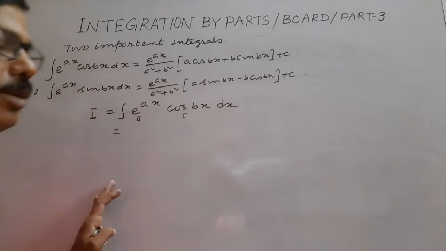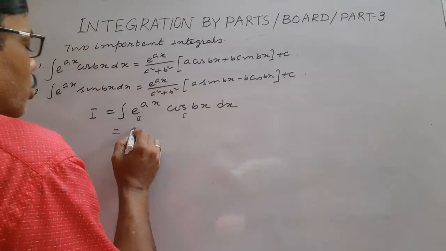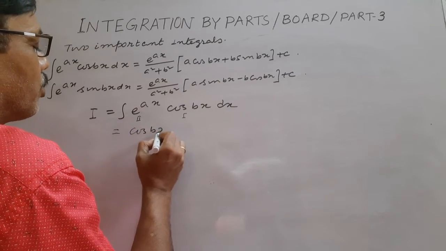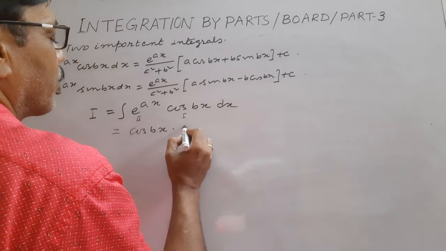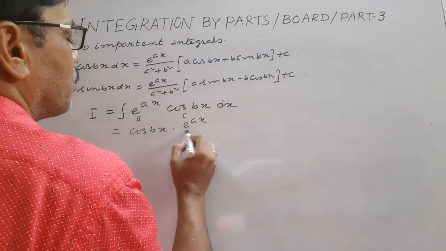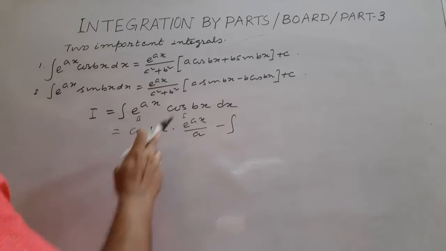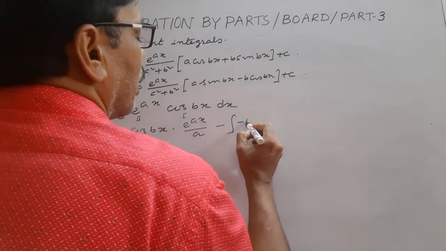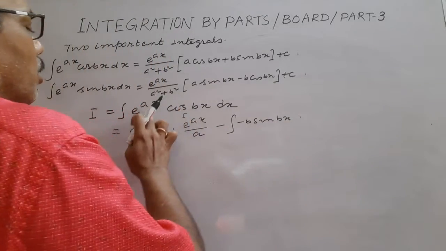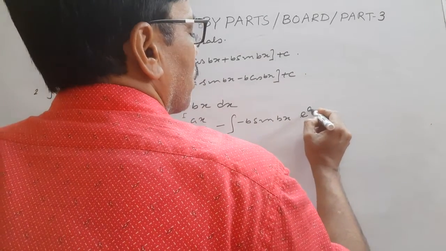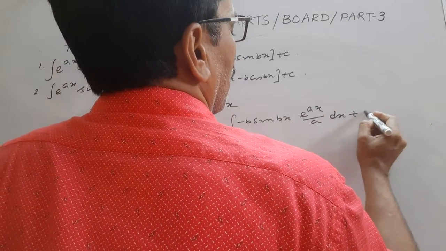We can take any one as first or second. So cos bx unchanged, and e to the power x, its integration is e to the power x by a, minus the derivative of cos bx, minus b sin bx, times the integration of e to the power x, e to the power x by a, dx, plus c1.